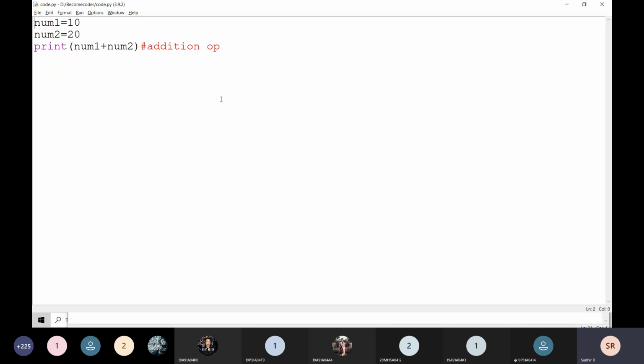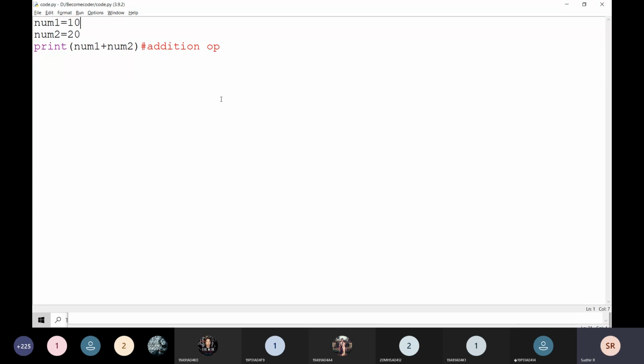Before that, for example, here the values of num1 and num2 are hard coded. That means the values are not given by the user, they are read directly from the programmer. But I want the program so that the end user gives some values at runtime.